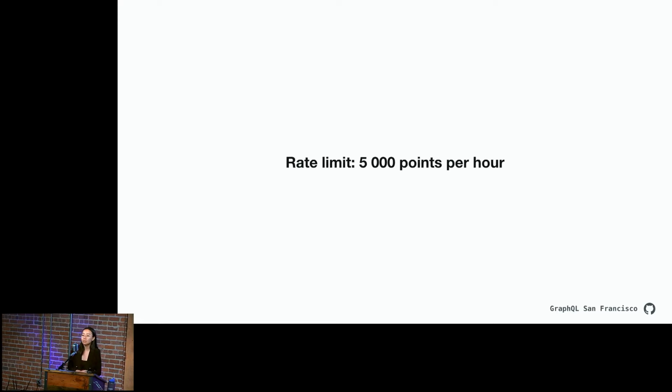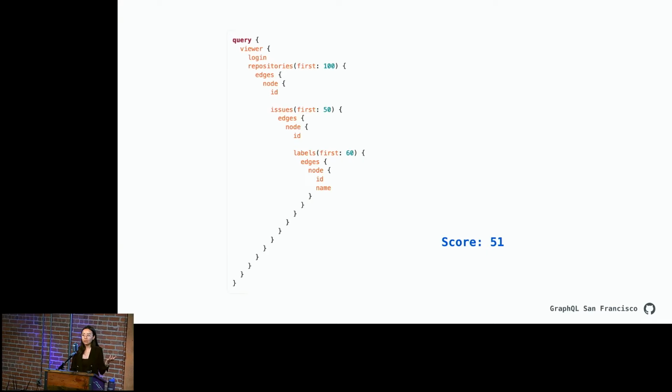Then we have something called a rate limit, and I believe our rate limit on the REST API is something like 500 calls per hour, sorry, 5,000 calls per hour, and on the GraphQL API, it's 5,000 points per hour. So I think that this is way less intuitive than the node limit personally. If you can look at this query and figure out that the score is going to be 51, good on you, but that's just not intuitive for me. So if you want to see how that number comes about, you can take a look at the docs again.